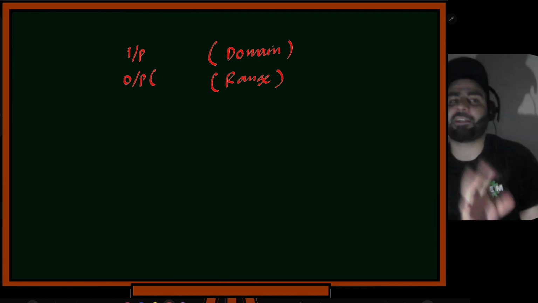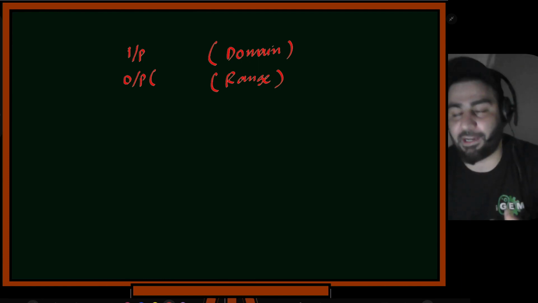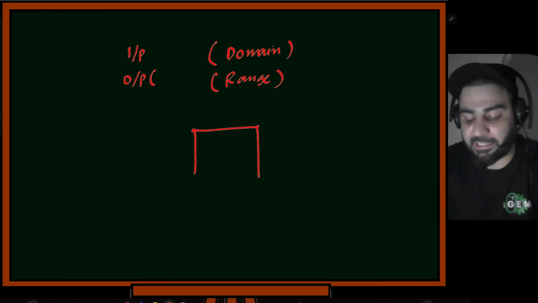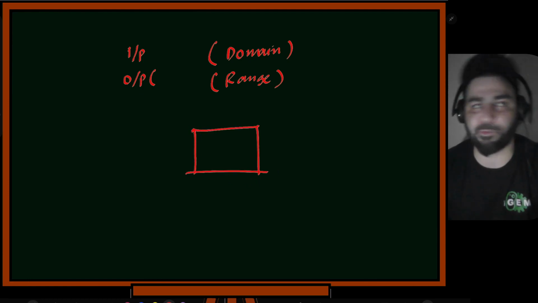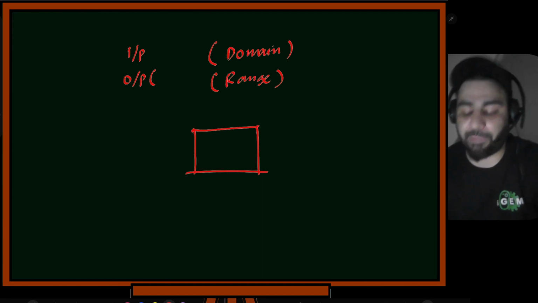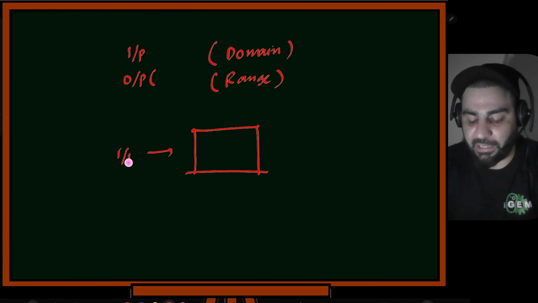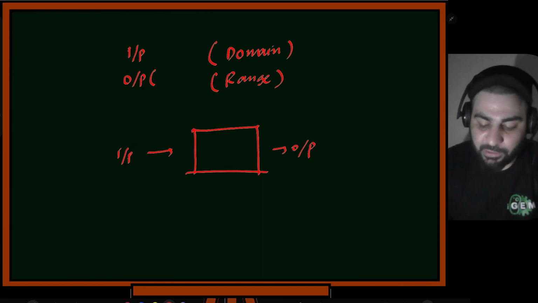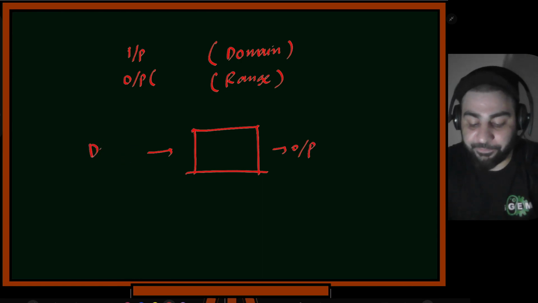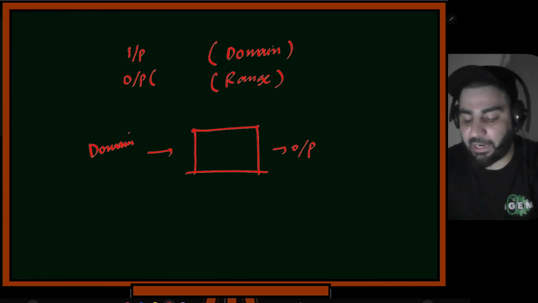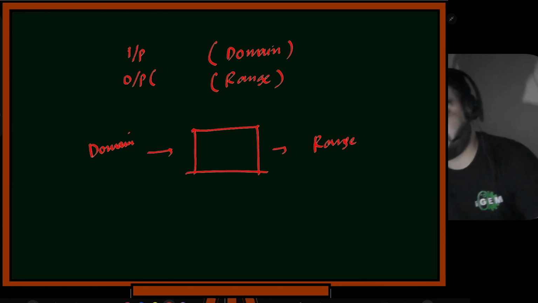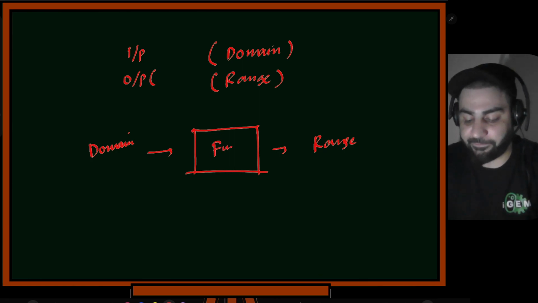Okay, now just giving the names to these concepts. Usually people give the names first and then they explain the concept. Now you see that a function is nothing but just a mapping, just a rule which maps one quantity to another and shows how the dependency is. And it takes something as an input and gives something as an output. Now what we see is this input, we call it a domain, and this output, we call it a range. And this is our function.